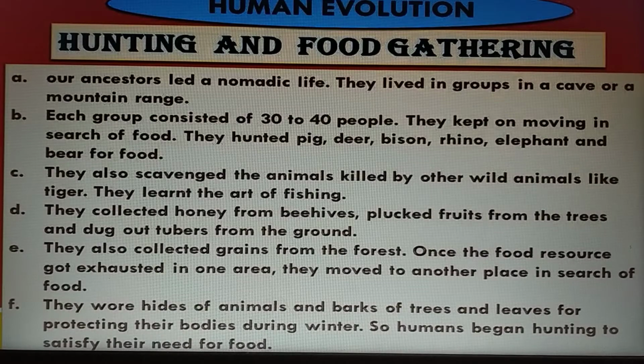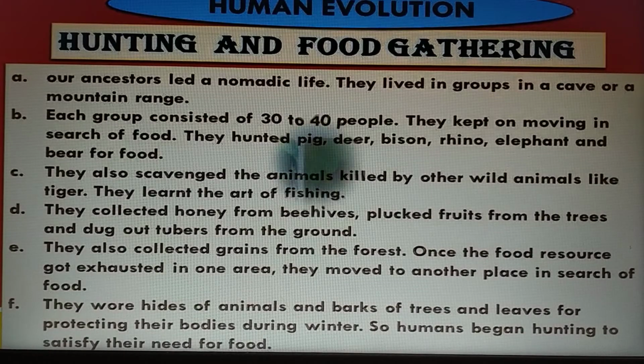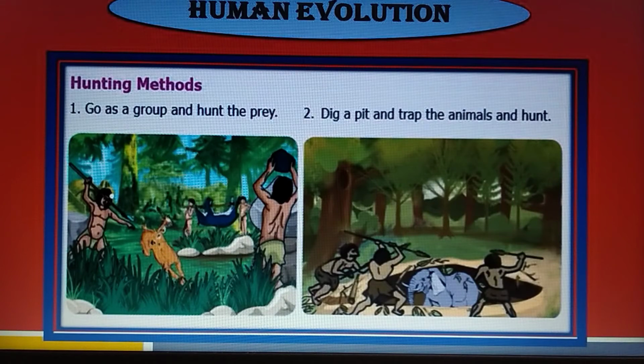Let's see the hunting methods. First one, go as a group and hunt the prey. The second step, dig a pit, trap the animals and hunt. Next one is the art of flaking.